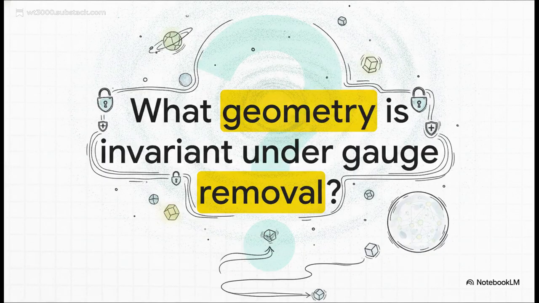As we close out this explainer, I want to leave you with the ultimate frontier question for these new successor programs. When you strip away all of that mathematical scaling noise and remove the gauge, what is the true invariant shape of the universe underneath? That is the real geometric information theory program lying ahead of us.